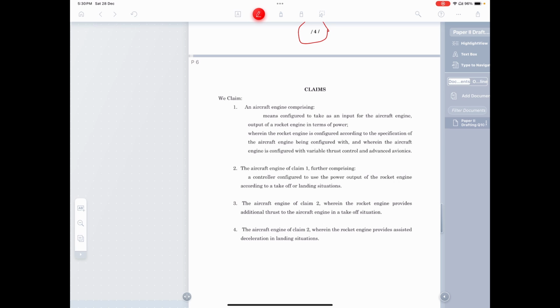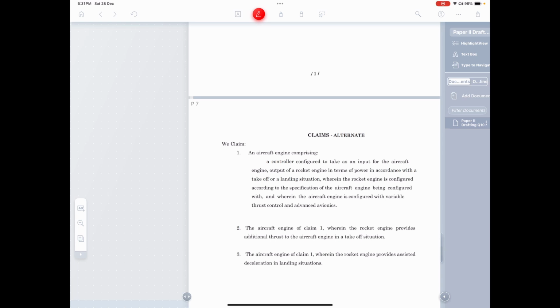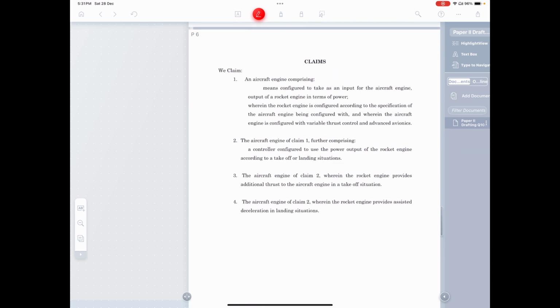Now I've drafted two different styles of claims so that you know how exactly they are being drafted. In one form, I've got three claims. In one form, I've got four claims. What I have added, something that is extra, that is not there in the description, is this word means. Now, for drafting claims, you can see that this particular language means configured to do what.